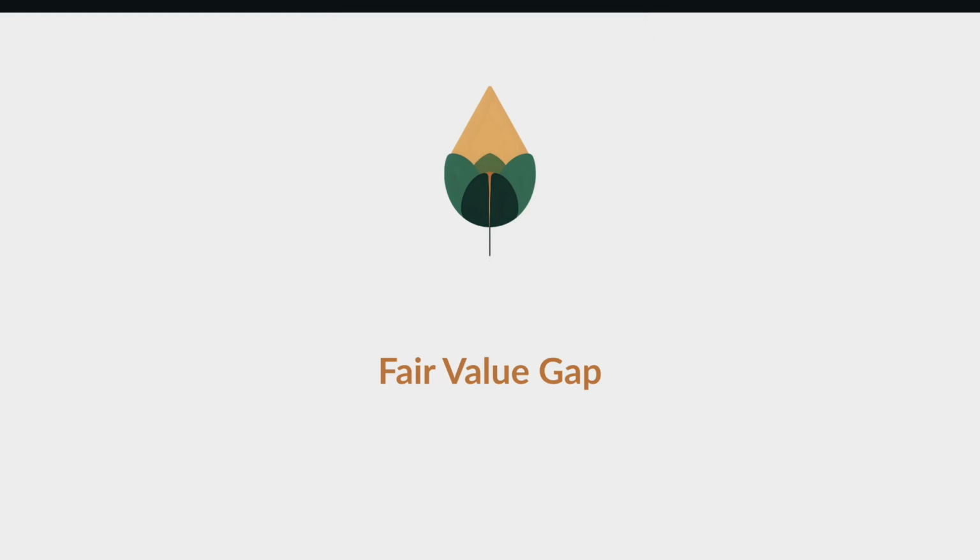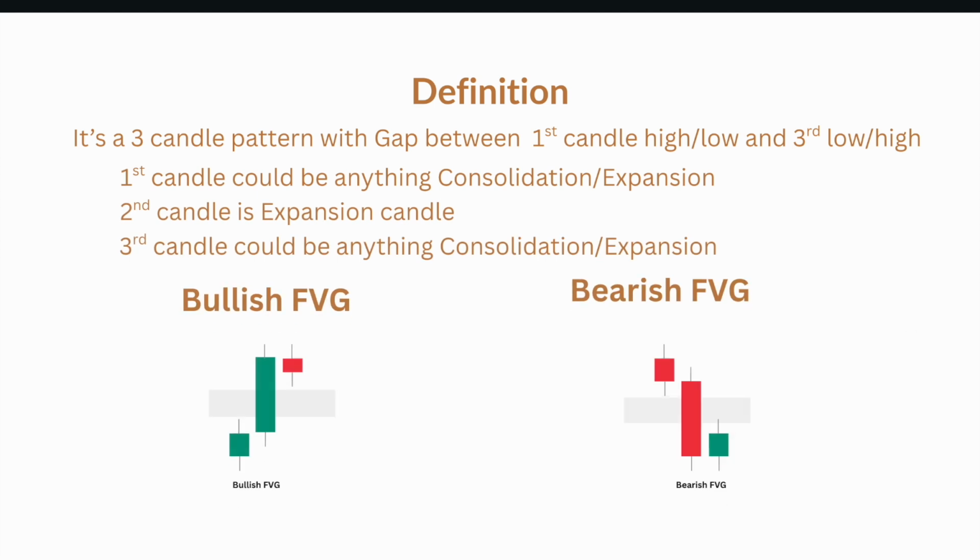Understand the fair value gap. So what is fair value gap? Fair value gap is a three candle pattern with a gap between the first candle's high or low and the third candle's